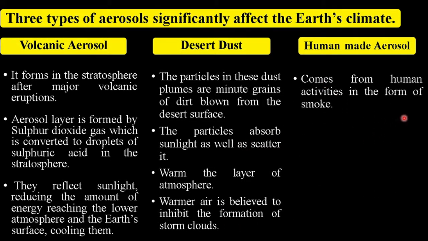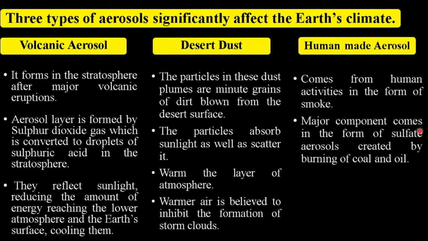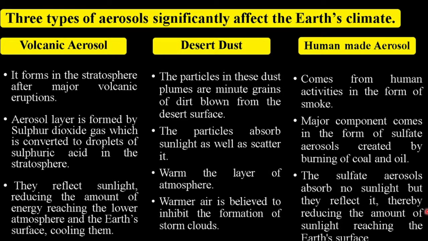Now, as the name suggests, human-made aerosols come from human activities. They come in the form of smoke. The major component comes in the form of sulfate aerosols created by burning coal and oil. The sulfate aerosols absorb no sunlight, but they reflect it, thereby reducing the amount of sunlight reaching the Earth's surface. The sulfate aerosols also enter the clouds where they cause the number of cloud droplets to increase, but make the droplet size smaller. The net effect is to make the clouds reflect more sunlight than they would without the presence